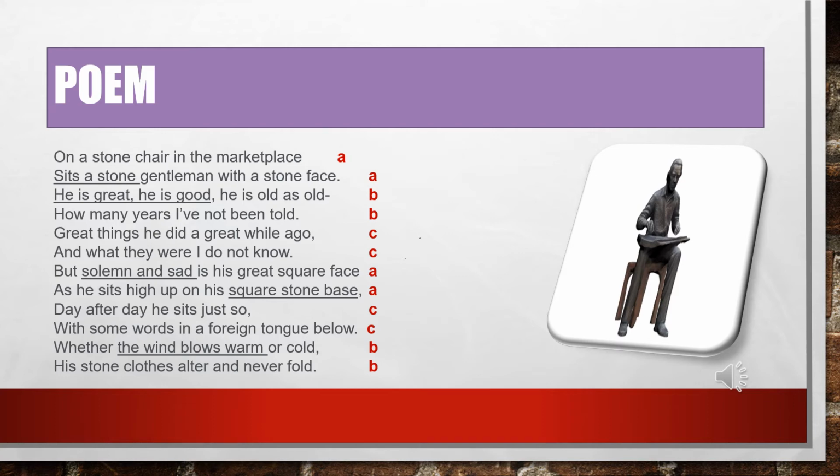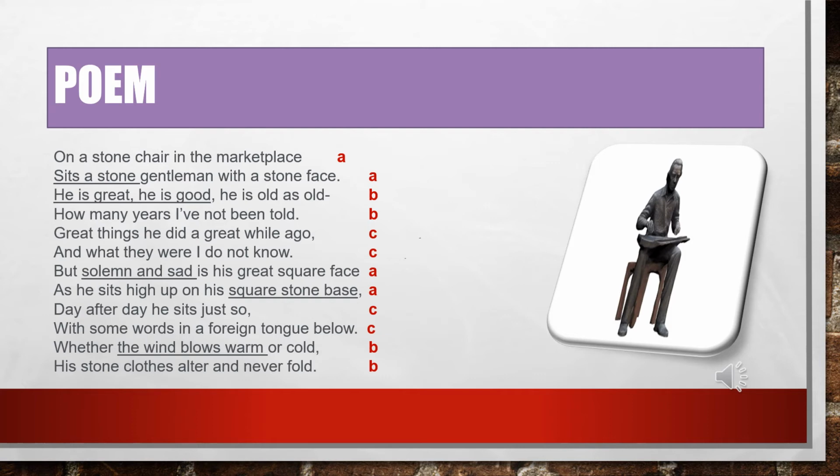"Whether the wind blows warm or cold, his stone clothes alter and never fold." So whether it is a windy day, or cold, or a sunny day, the poet says that his clothes, again he says stone clothes, to give that emphasis, are not going to change. They are not going to fold because he is sitting as he is.